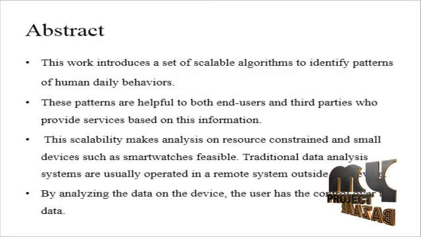The human behavior is then processed by the scalable algorithm. Because of the scalable algorithm, we are able to match the human behavior to the information they need to access, so that the information can be protected from third parties or unauthorized users. Then finally we can get information access for the user.